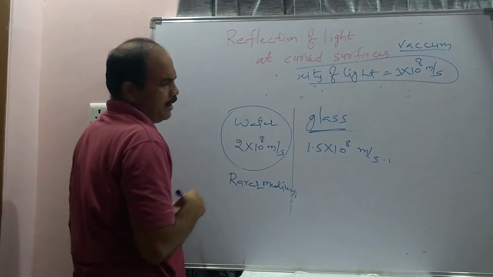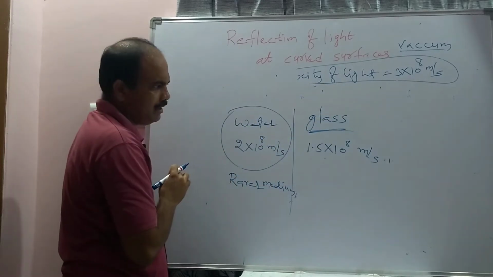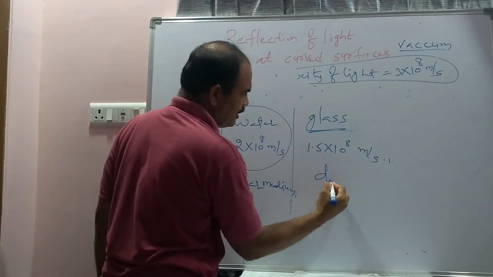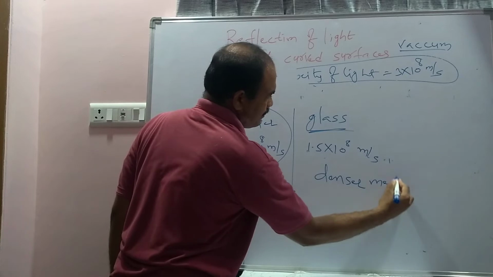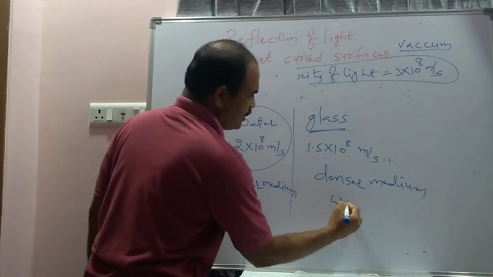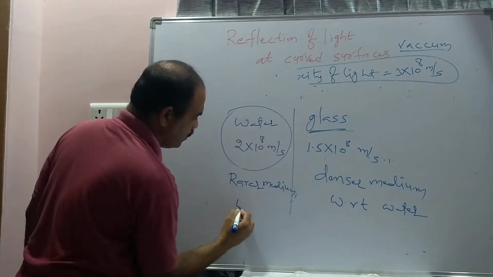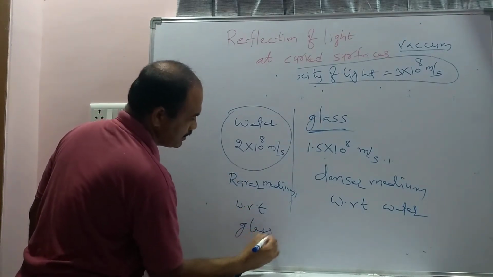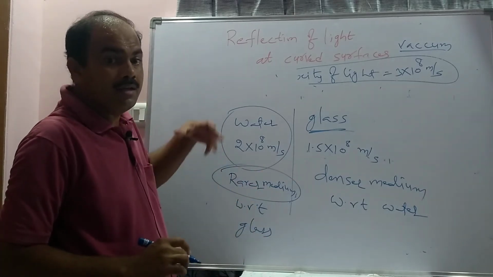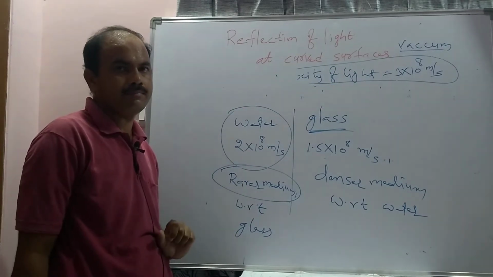In the same way, if we compare the velocity of the light in the glass with respect to the water, it will be less. How much less? 0.5. So that's why this glass is called the denser medium. Denser medium with respect to whom? With respect to water. This is the rarer medium with respect to glass. And what is a rarer medium? The medium in which the velocity of the light will be more compared to the other medium is called the rarer medium.